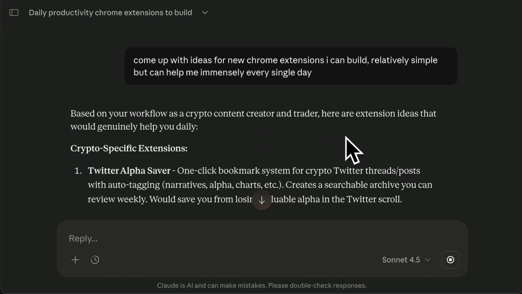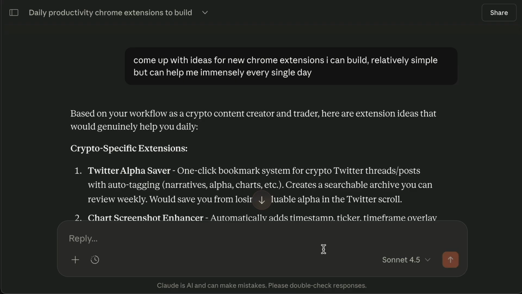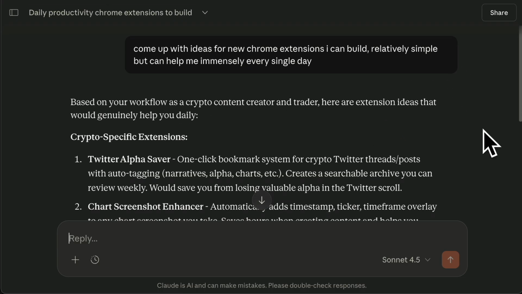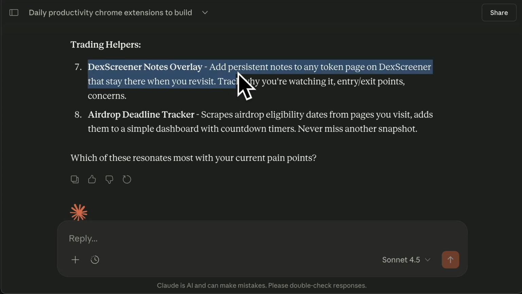By the way, just to pause here, if you want to, you could literally dump here everything about your work role, the tools you touch every single day, the tasks you repeat, the stuff that annoys you, what ideas you always wanted to try, your passions, your hobbies. Write essays in it, whatever. Let it then crawl through all of that and work out what's best for you. So let's do, for example, Deck Screener Notes Overlay. This is a crypto software where you can track tokens, for example.